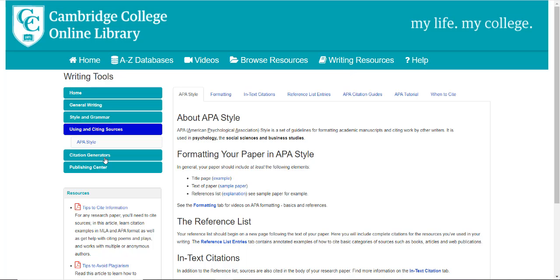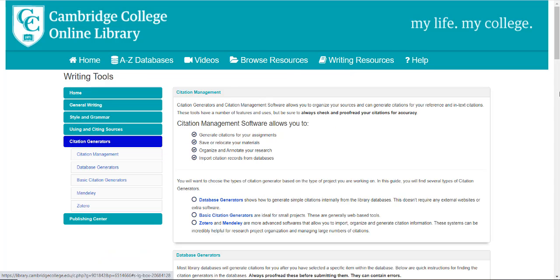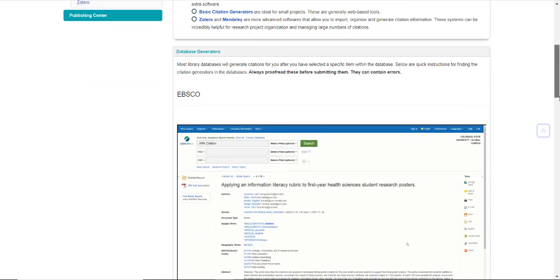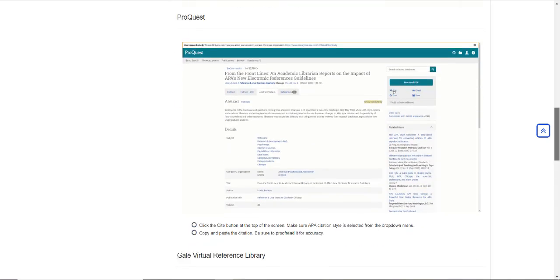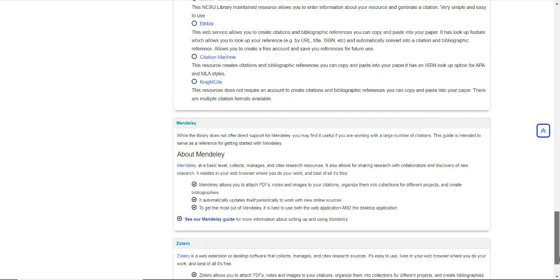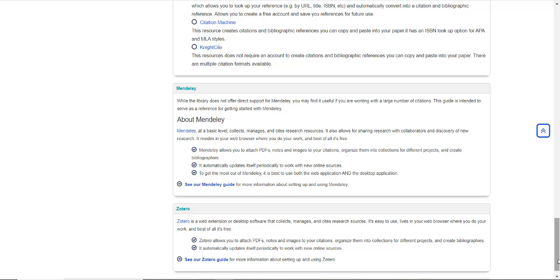And here you'll find a lot of instructional material on how to format your paper, how to write in-text citations, how to properly format the references that you use in your paper at the back of your paper. And there's all this information that will help you. And we also have citation generators. These are generators where when you type in key pieces of information about the source, it will automatically format the source in APA format.